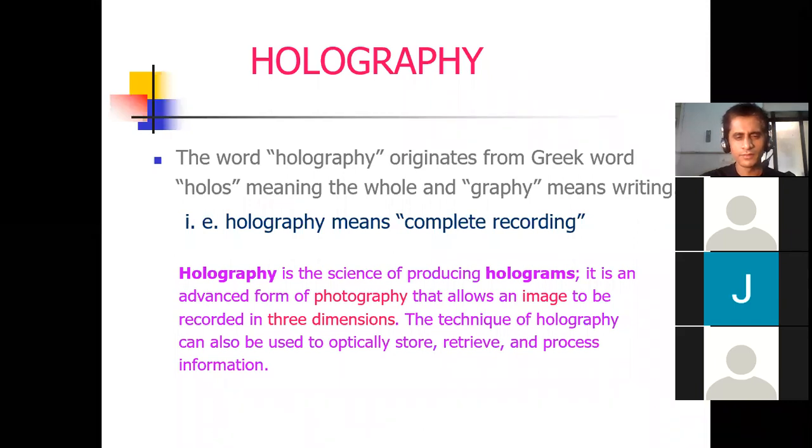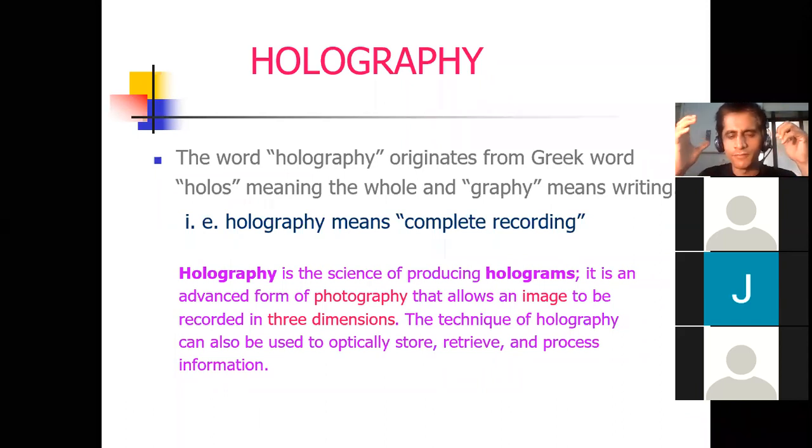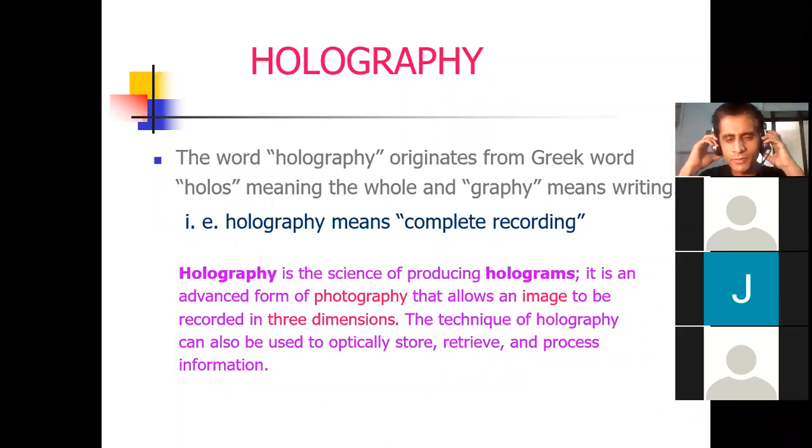See, dear students, holography means holo means complete, and graphy means recording. That is complete recording of an object in phase as well as different types of amplitude. There is a difference between 2D photography and 3D photography, and 3D photography is based on this principle.